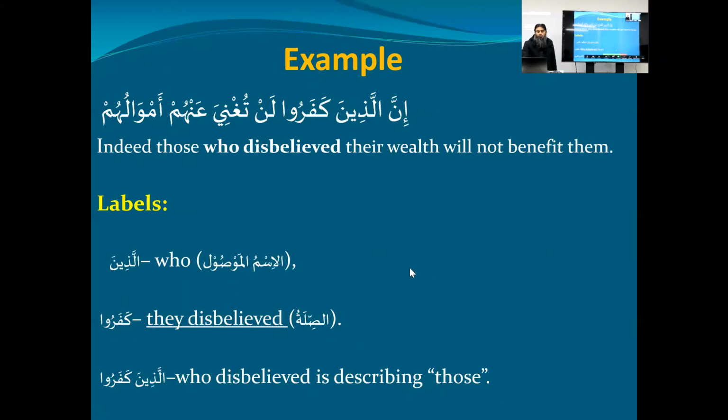So let's inshallah look at one more example. Look at this example. "Innal lazina kafaru lan tughni anhum amwaluhum wala awladuhum min Allahi shay'a." The ayah continues. Inna, do we know what inna is? Inna is from the inna family, so what comes after inna will become its ism. And allazina will remain allazina because it is mabni.